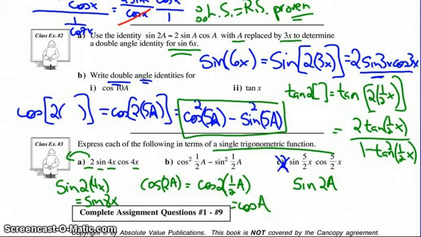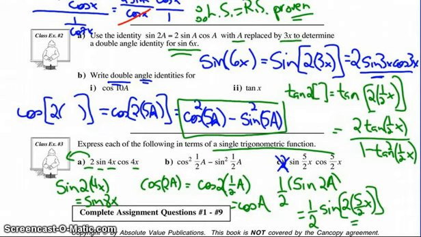Now the only way it could not have a 2 is if it is only 1/2 of that sine 2a identity. So what does it actually look like? It's 1/2 of the sine of 2a, and in this case a is 5/2 x, which ends up being 1/2 of the sine of 5x. And now you have your assignment.